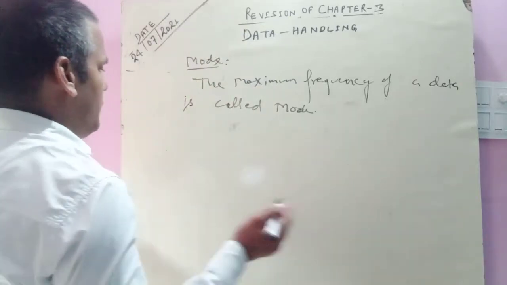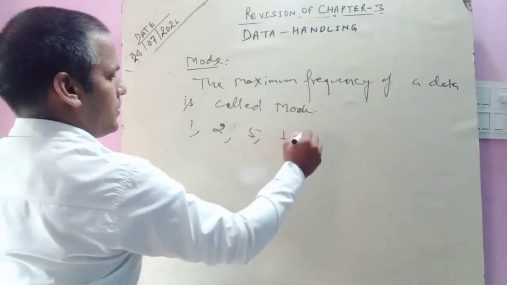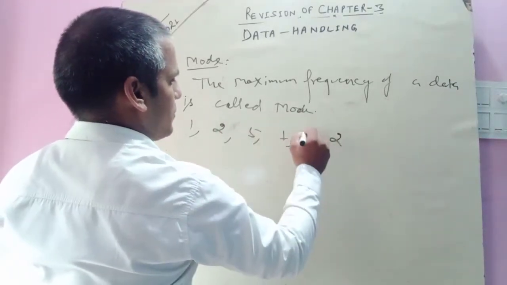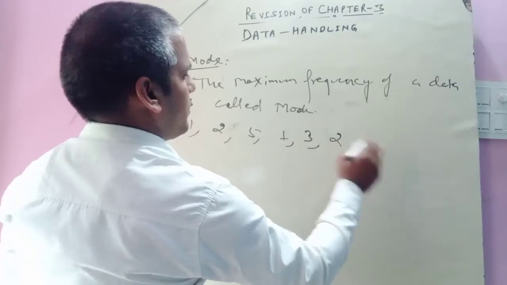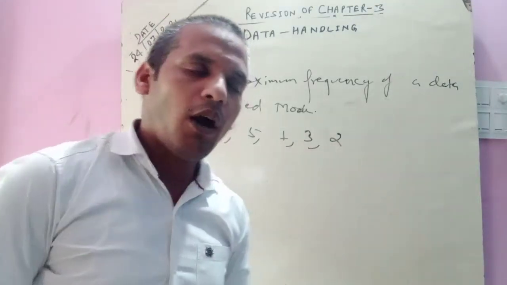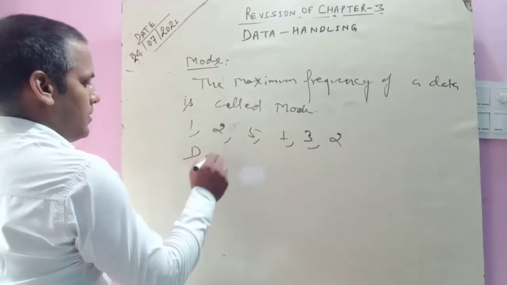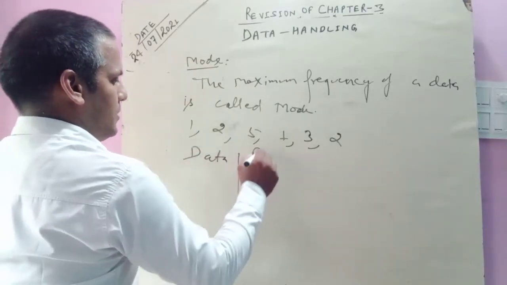How can we say this? Suppose 1, 2, 5, 1, 3, 2 are the numbers. If the question says find the mode, how can we find it? Here is the data and second is the frequency.